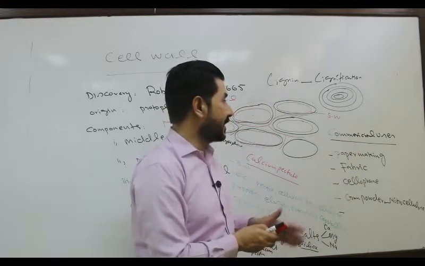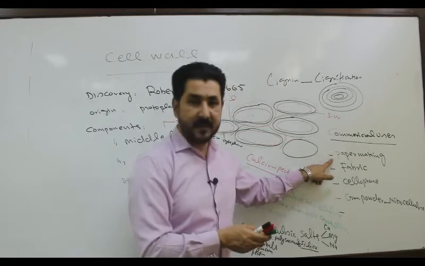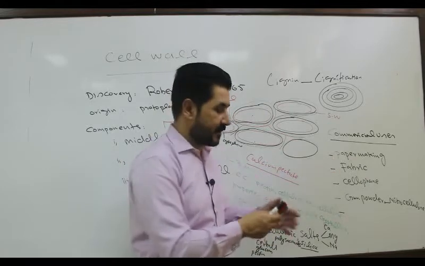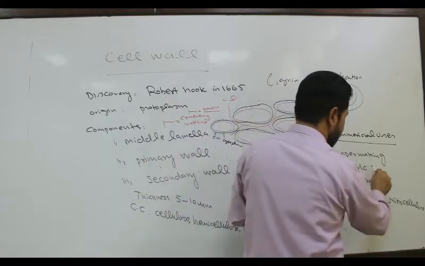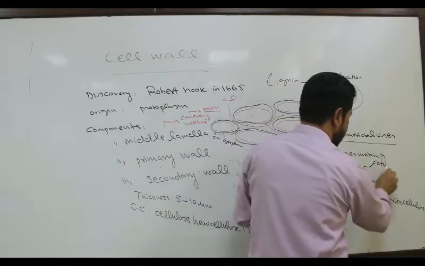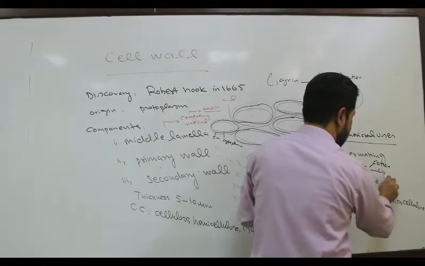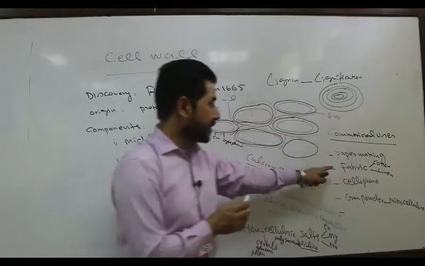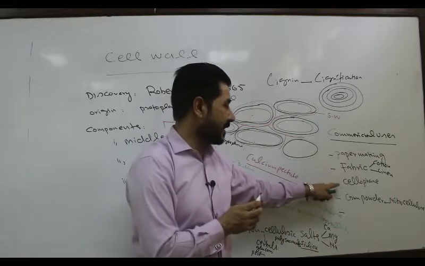So plant cell wall and its product, they are used in paper making, they are used in different kinds of fabric, that is cotton, linen. They are made of what? Plant cell wall.